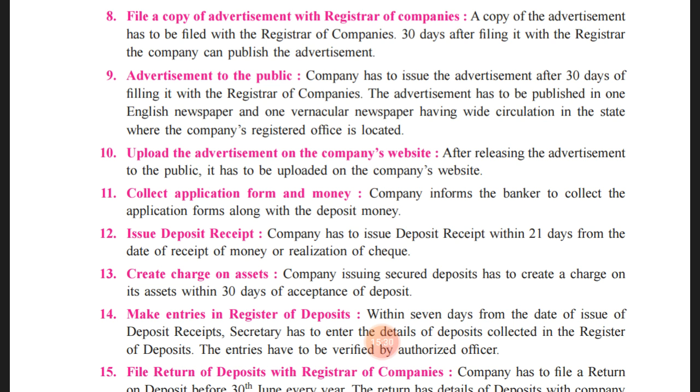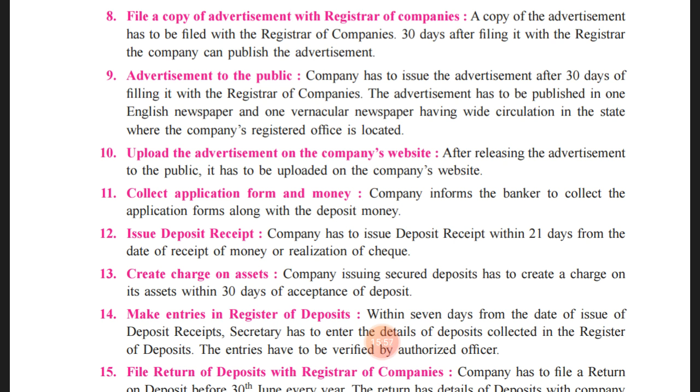The company has to give an advertisement in one leading English newspaper that has a majority of circulation in the state and the region, and one leading newspaper in the vernacular language. That is, if it is in the state of Maharashtra, Marathi would be the vernacular language, and one advertisement should be in Marathi in the leading newspaper which has maximum circulation in the state.